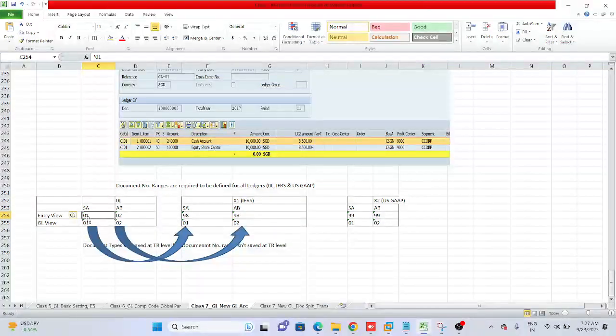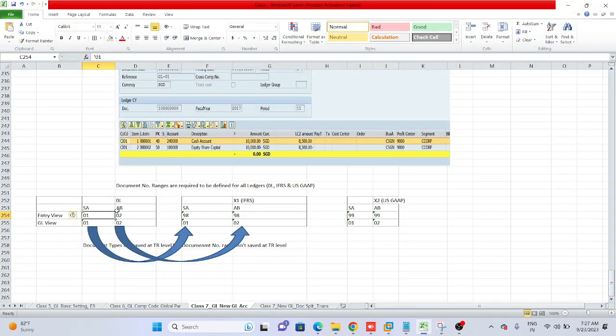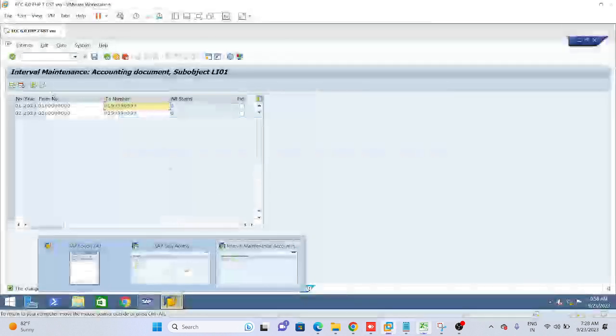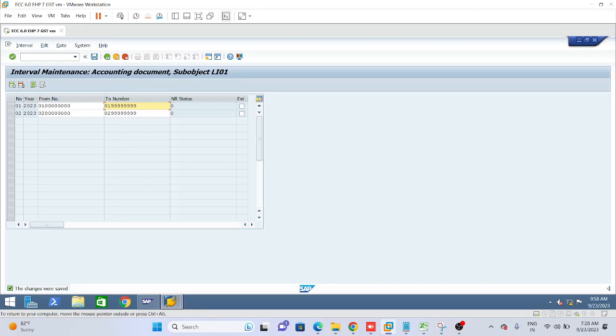Because in our company code, like in LI01, the Hyderabad related business company code, we need to make our system understand that for the leading ledger, for entry view, these should be the number ranges. So we have defined the number ranges for entry view for the leading ledger.